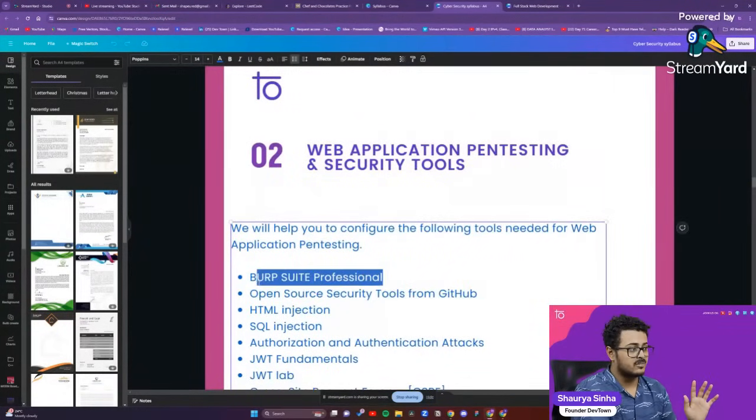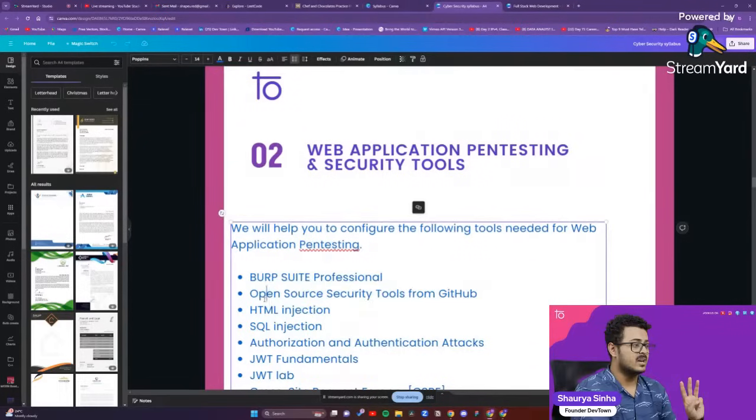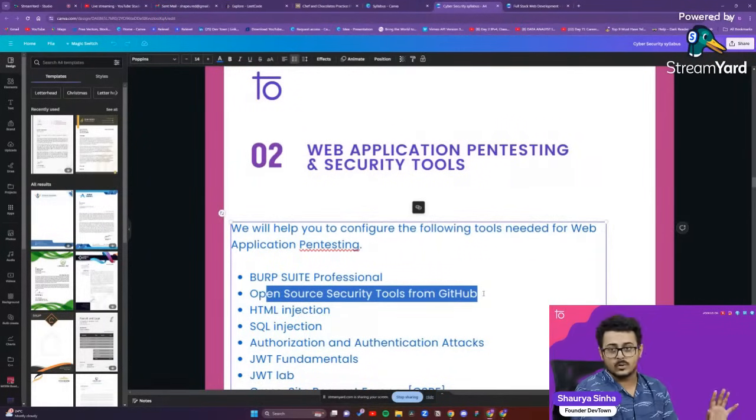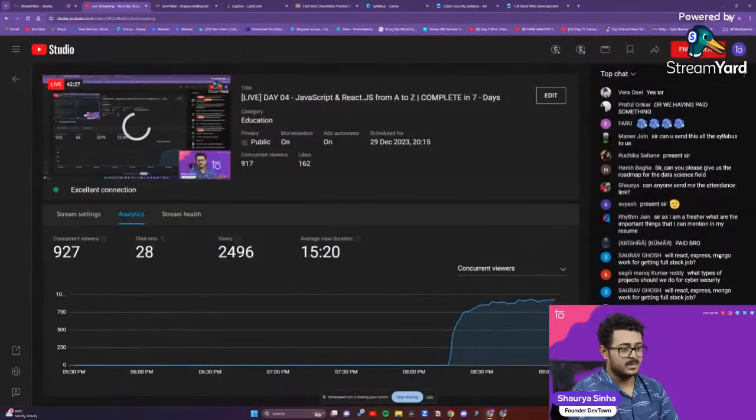So Burp Professional will have somewhere around 3 projects associated with it. Open source security tools from GitHub will have 2 projects associated with it. So that means each topic has projects under it itself. Okay, hopefully you are able to understand.